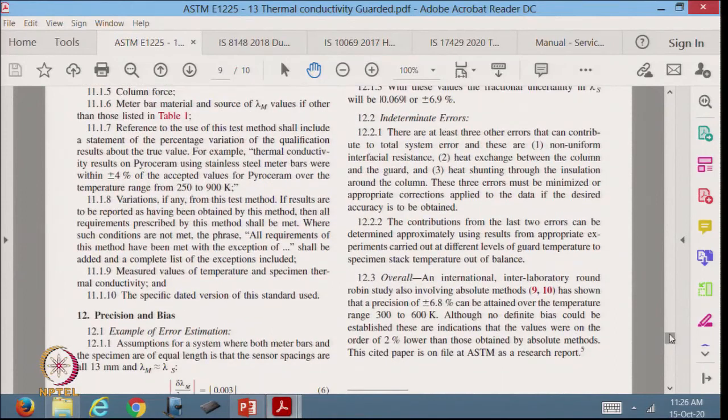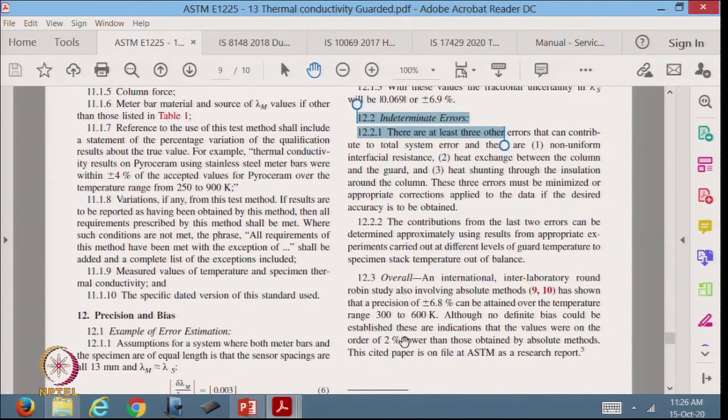They have also given something else here, which says indeterminate errors, and it says there are at least 3 other errors that can contribute to total system error, and these are non-uniform interfacial resistance, heat exchange between column and the guard, heat shunting through the insulation around the column. So, it says that indeterminate means we know there is an error, but we do not have enough knowledge of how to quantify it. The only way we could do that is possibly do a numerical simulation of the whole system and establish the uncertainty from there.